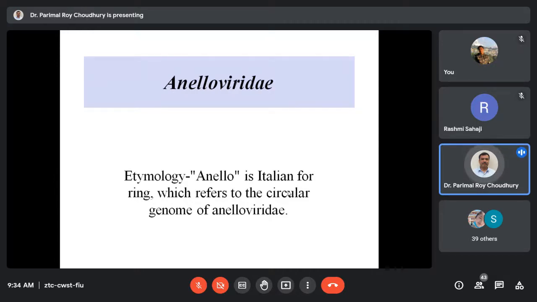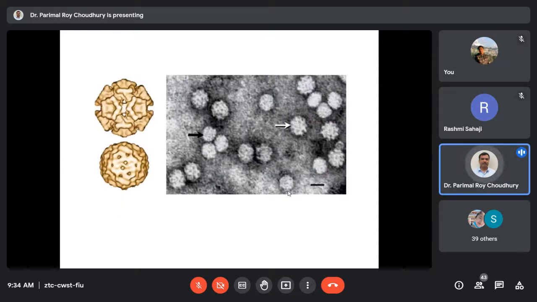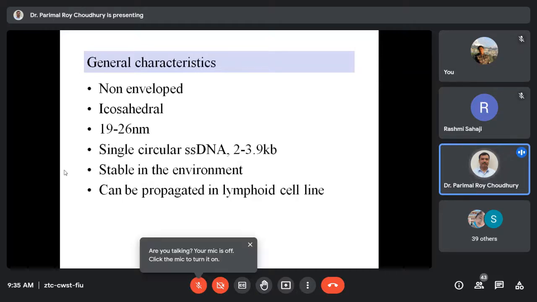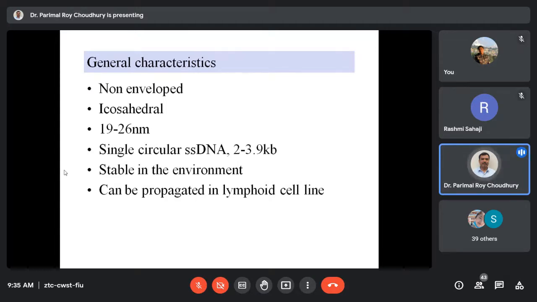So in this particular family, different members were identified. This is an electron microscopic picture. Very small, 19 to 26 nanometers is the size. Icosahedral, all characteristics are similar. However, in the Anelloviridae the genome is a little bit bigger than that of the circoviruses. Circo we have seen 1.7 to 2.2, but here 2 to 3.9 kb. So they carry a little more genetic information. However, this is extremely small information. Mind it, extremely small information.